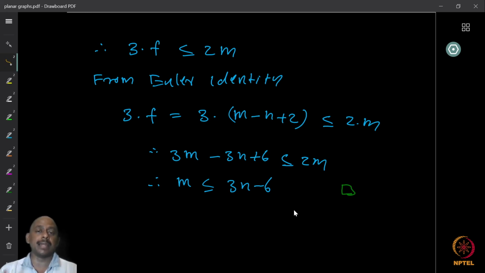So even after adding edges to make it connected, we have the identity. Therefore, by proving it for connected graphs, we could generalize to other graphs. So for arbitrary planar graphs, we have the identity.